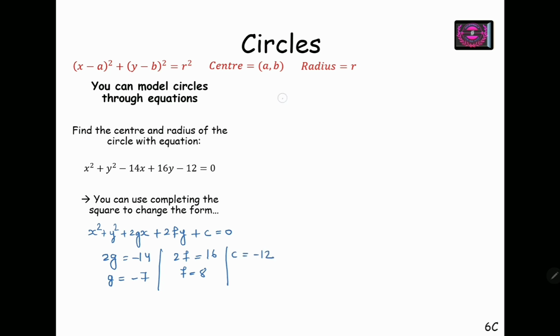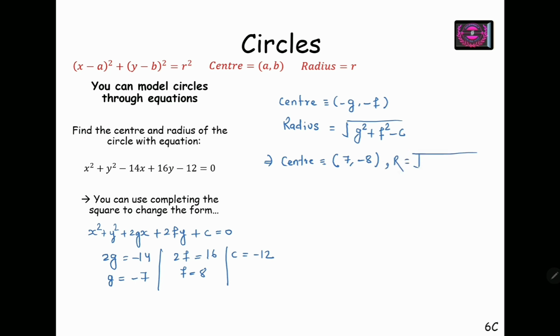I know from the general equation of the circle, the center coordinates are minus g, minus f, and the radius is the square root of g square plus f square minus c. So I can say the center here is minus g, minus f, therefore 7 and minus 8.